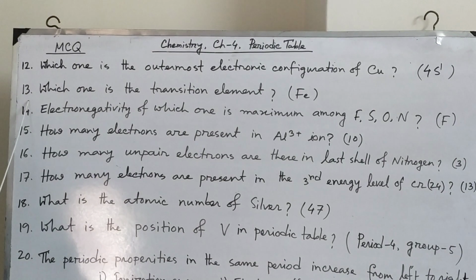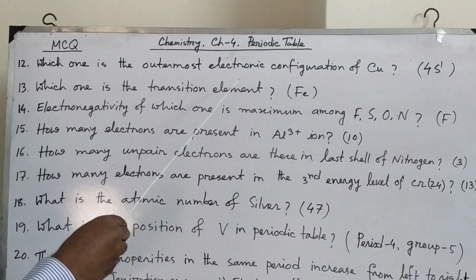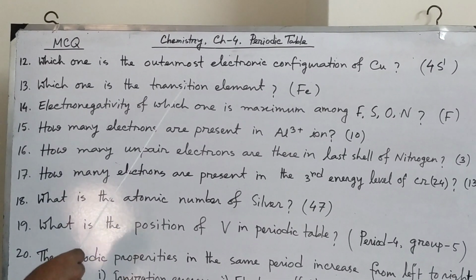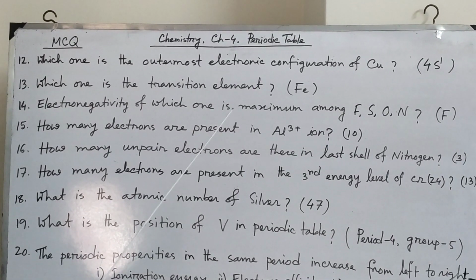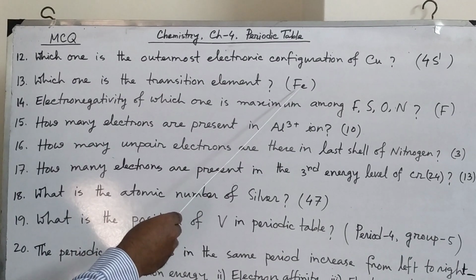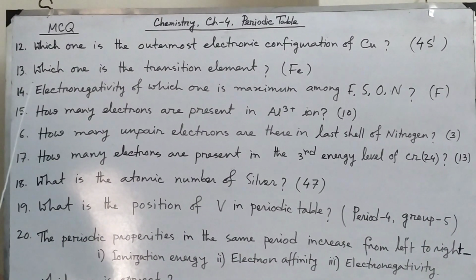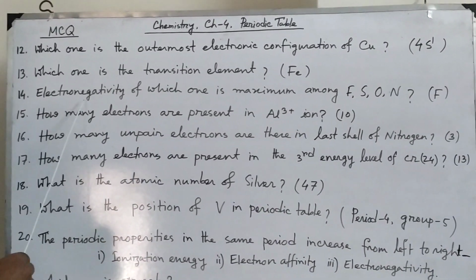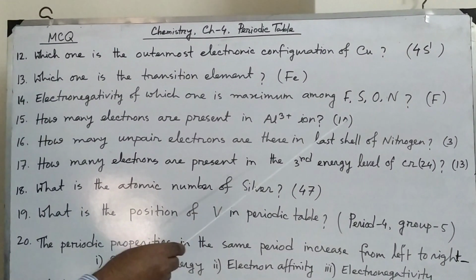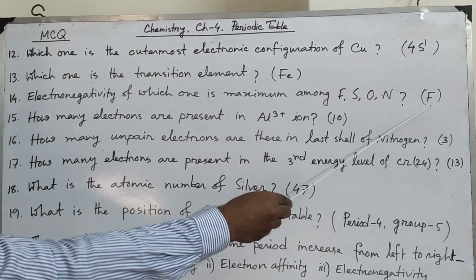Number 13 I have written. Which one is the transition element? The elements whose stable ion contains a partially filled d orbital are called transition elements. Transition elements are many. Here I have given just iron, so iron is the transition element. Then number 14, electronegativity of which one is maximum among fluorine, sulfur, oxygen, nitrogen? We know fluorine has the highest electronegativity. So here the answer is fluorine.